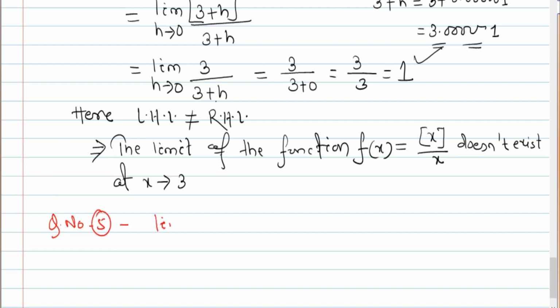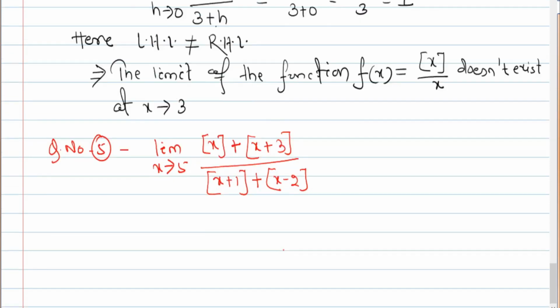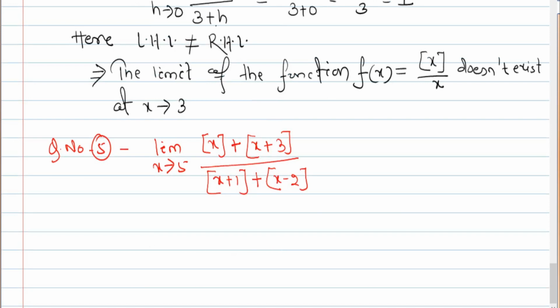that is limit x tends to 5 of bracketed x plus 3 bracketed, divided by bracketed x plus 1 bracketed plus x minus 2 bracketed. You have to find this one. Okay, so you have to ask whether the limit of this function exists or not. So first you have to find what is the LHL.